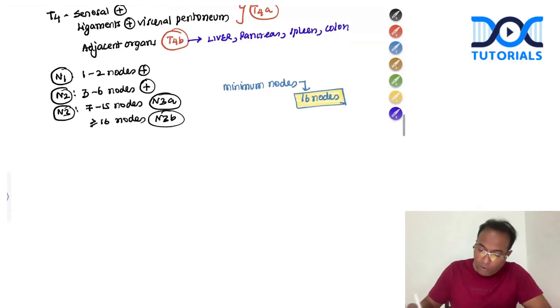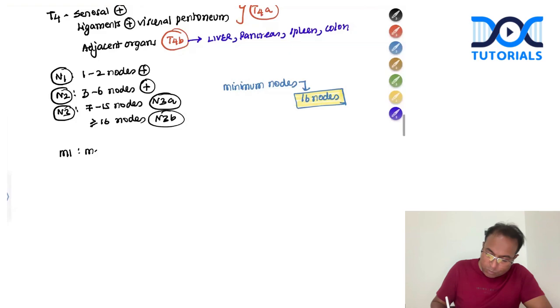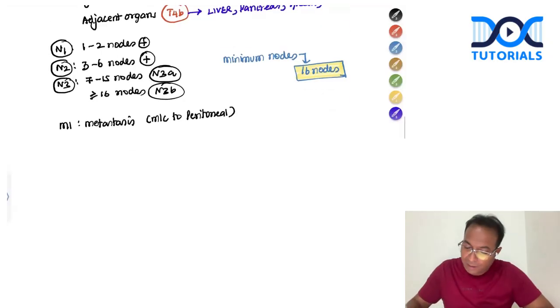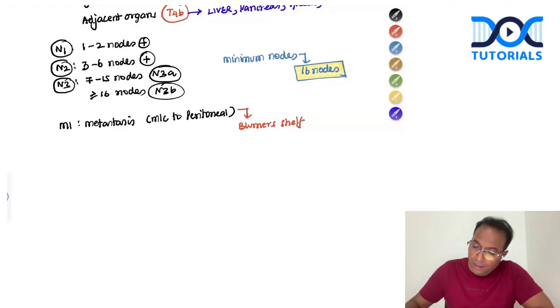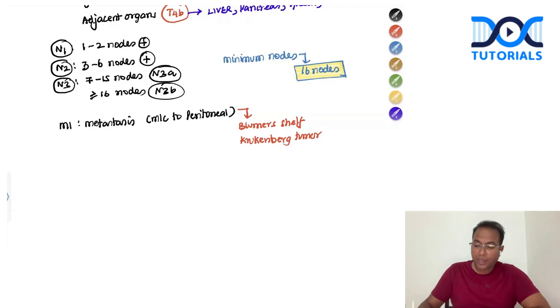And coming to M1, M1 is metastasis. Metastasis is most common to which place? Metastasis is most common to the peritoneum. Peritoneal metastases are most common, and the various types of peritoneal metastases we know very well by name. Blumer's shelf is a peritoneal metastasis. Krukenberg's tumor, bilateral ovarian metastasis, is a peritoneal metastasis. Ascites with peritoneal spread is also a peritoneal metastasis.